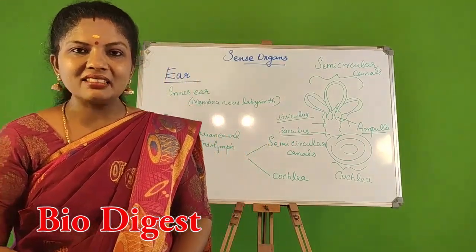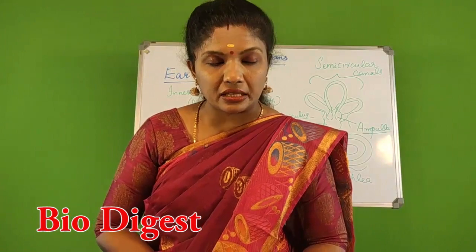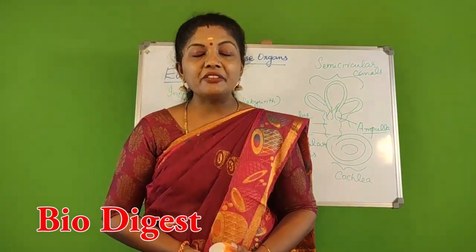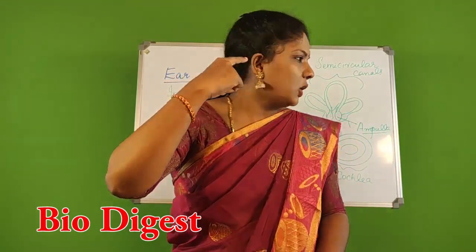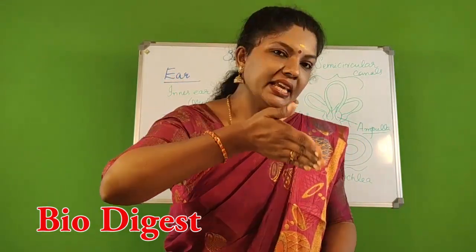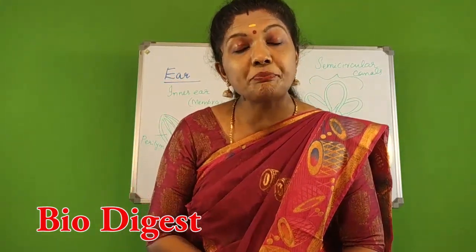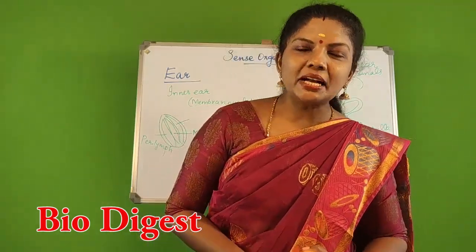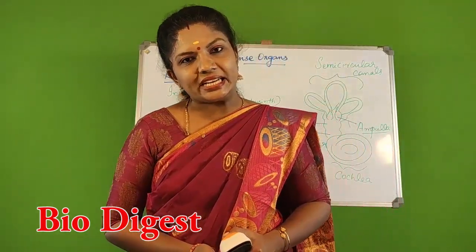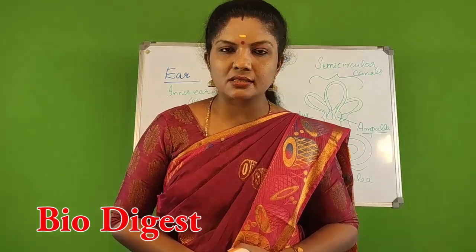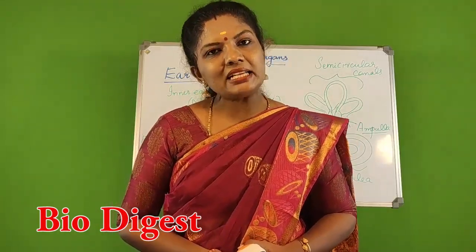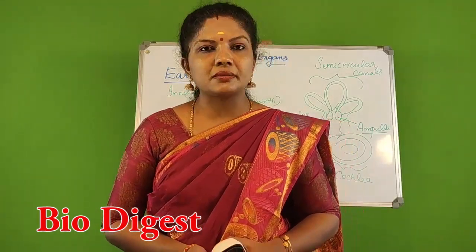So we have seen the three main divisions of the ear. Which are the three main divisions of the ear? Outer ear, which consists of pinna, auditory canal ending in eardrum or tympanum. Then comes the middle ear, which contains the ear ossicles, that is malleus, incus and stapes.